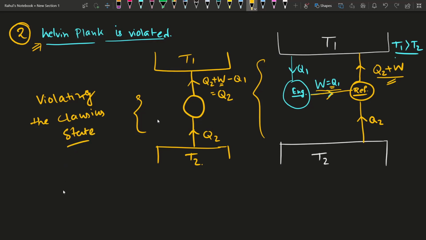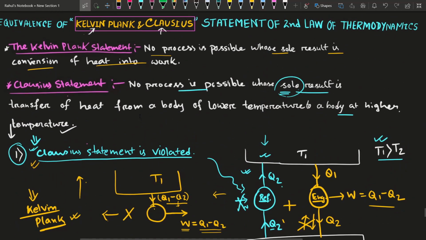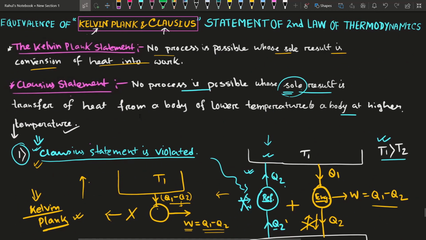So from case number 1 and case number 2, I can summarize that the Kelvin Planck statement of the second law of thermodynamics and the Clausius statement of the second law of thermodynamics convey the same message, or these two things are equivalent, right?